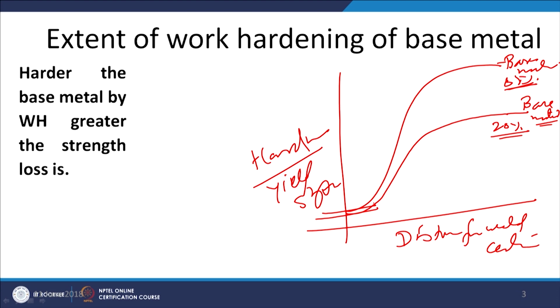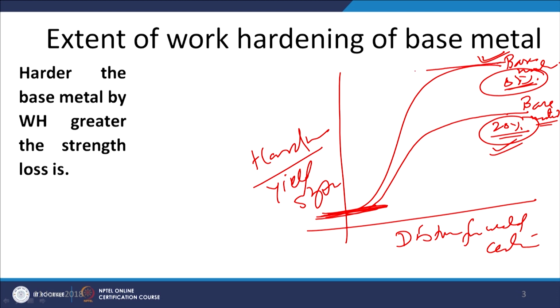While if we see the base metal, the one which has been subjected to the 80% reduction has a much higher yield strength as compared to the one subjected to the 20% reduction. So, we will notice that the weld metal hardness, or the hardness of the metal next to the fusion boundary, in both cases is almost the same.